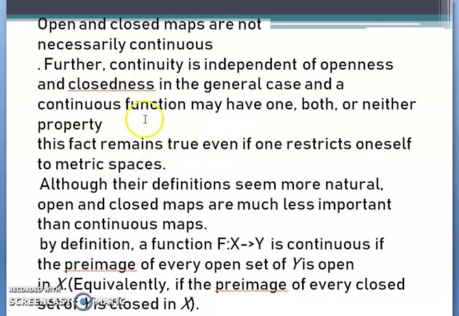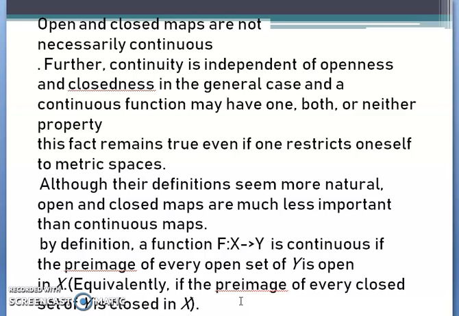Now coming on to the properties of open and closed functions. Equivalently, if the pre-image of every closed set of Y is closed in X, then also the function is continuous.